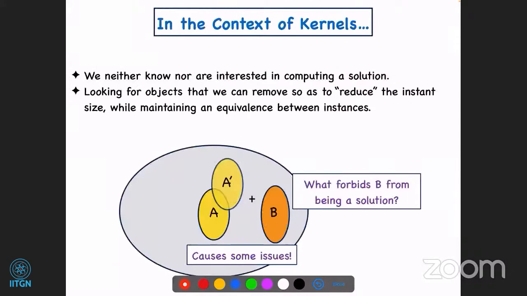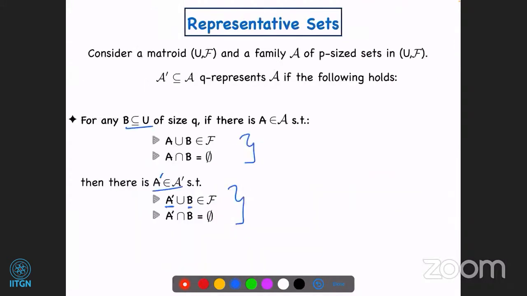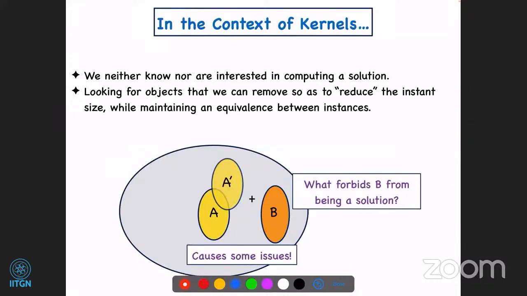Note that what this property is saying is, maybe you don't keep this private A for every B, but you can keep some other A prime in your family, which serves as evidence for many B's for the kind of properties you want. I'm stating this very informally.